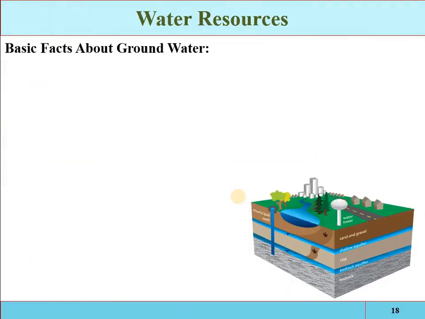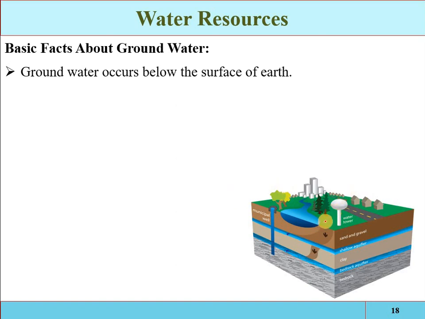And these are the facts about the groundwater. Again, the groundwater occurs below the Earth's surface. Suppose that is the Earth's surface, so the water which is available below the Earth's surface is called groundwater. Now, this water will be available in the pores of the Earth's crust, the pores of the underground surfaces. So again, the characteristics and the properties of the Earth are variable.